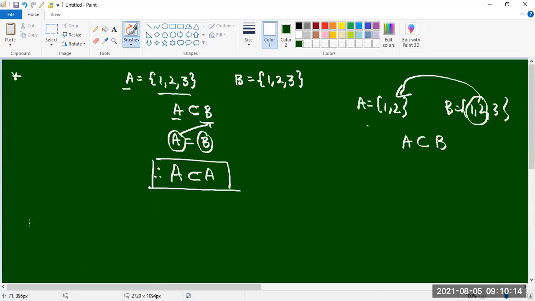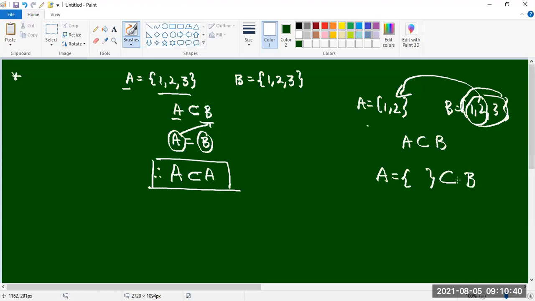Now how to get a subset? If you take some elements from B and keep them in A, we are getting a subset. Like I am keeping A as the null set. We are not selecting any element from B. A equal to the null set. The null set is a subset of B only.